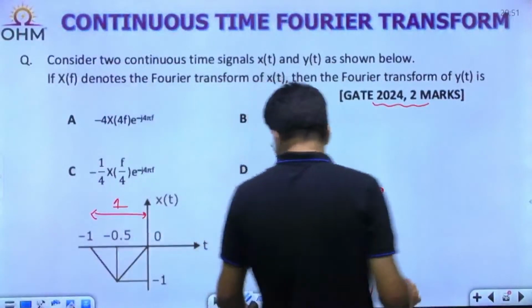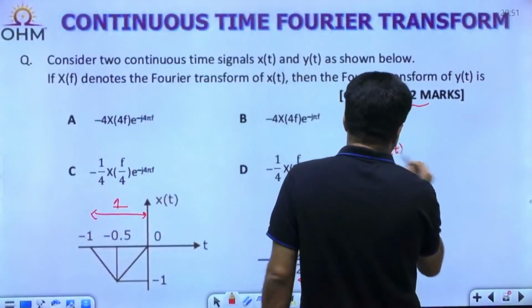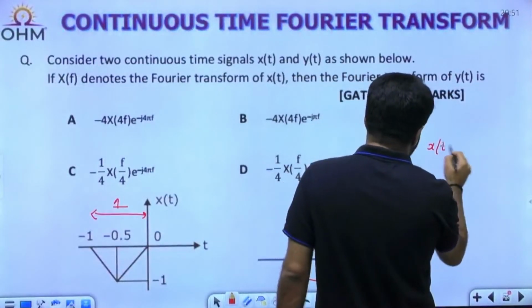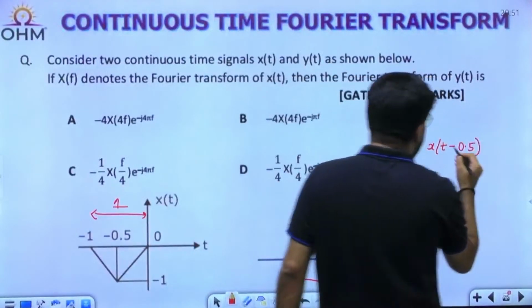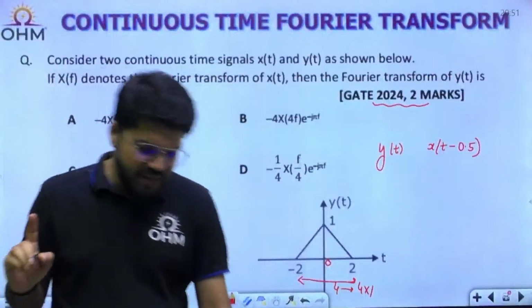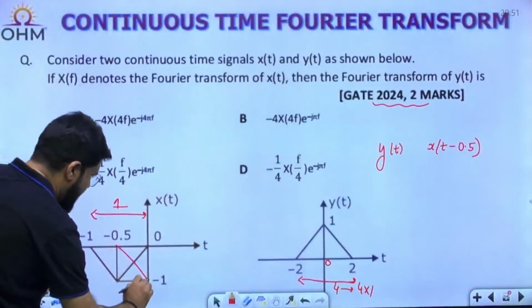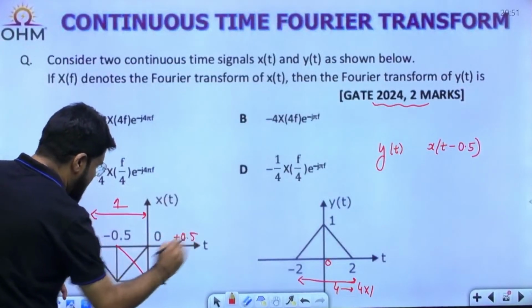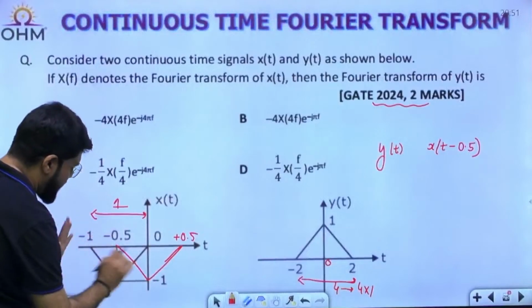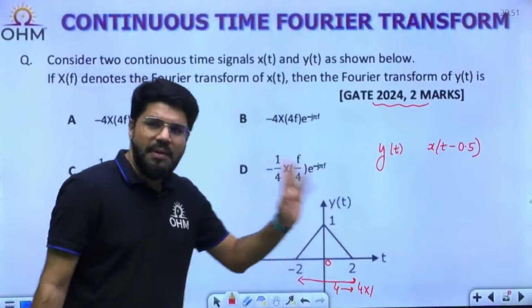So listen to me, what will I do? I'll write it here separately. yt: first, right shifting by 0.5 will make it x(t minus 0.5). Keep listening. Once I make x(t minus 0.5), I will get a triangle here, right shifted by 0.5. This will be minus 0.5, correct, and this will be the center. This is the triangle I get by right shifting.